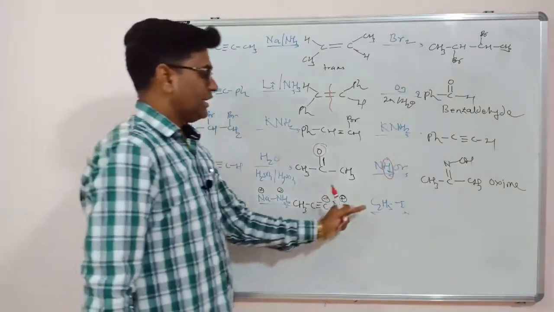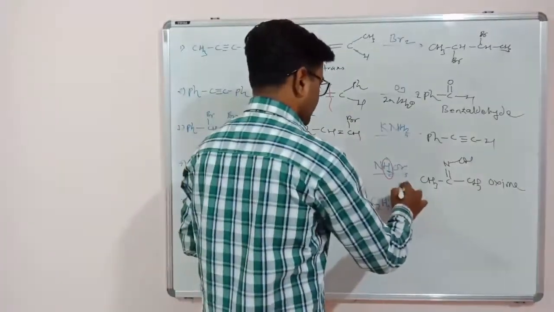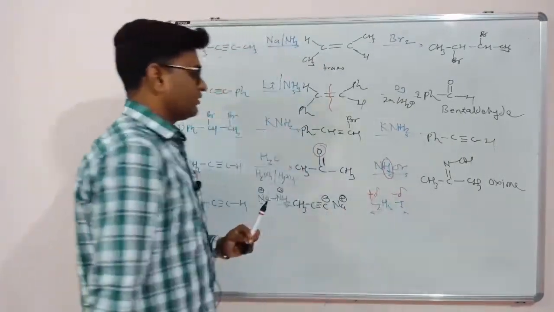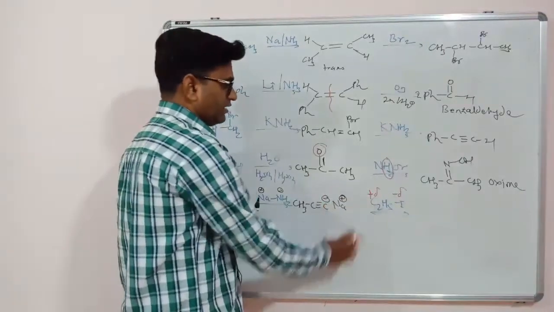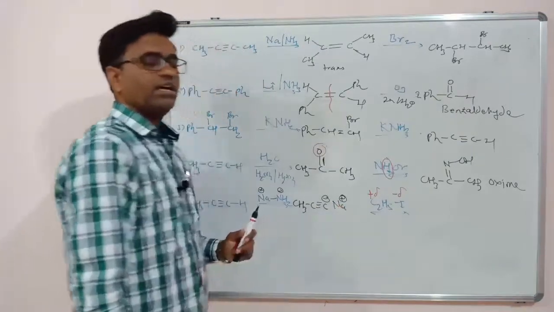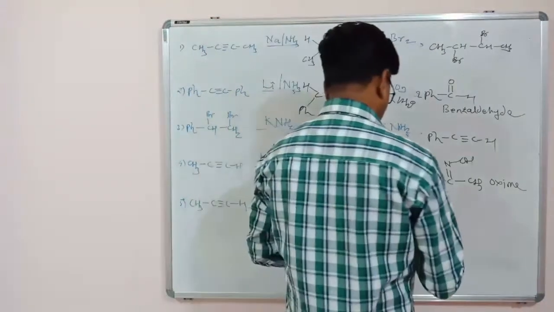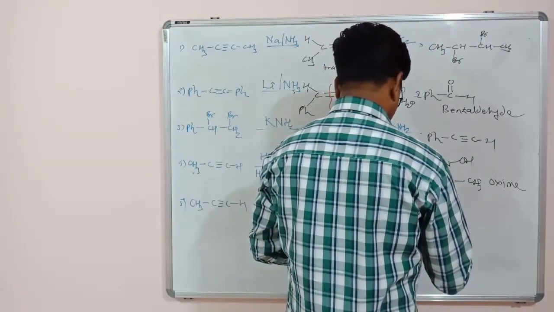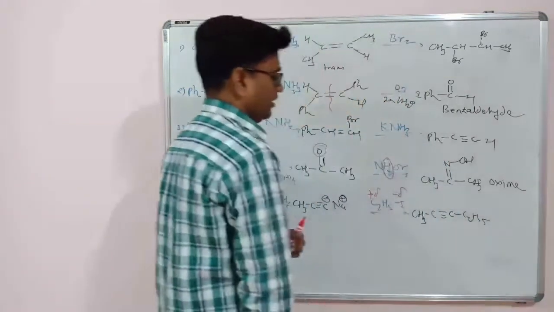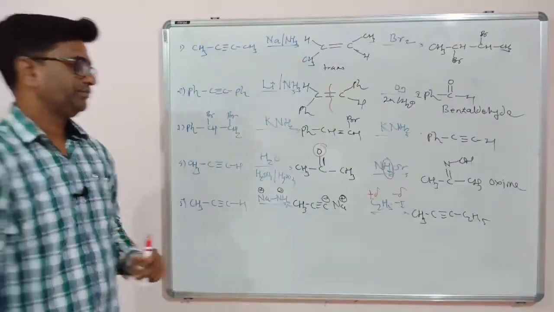Okay. Now we have this ethyl iodide. In ethyl iodide, iodine has a partial negative charge because it is an electronegative atom, and carbon has a partial positive charge. So this negative charge forms a bond with this ethyl CH2 and I minus will leave. I minus forms a bond with this sodium. NaI will be the byproduct and your product will be CH3, C, triple bond C, C2H5. So 1, 2, 3, 4, 5. So pentyne, 2-pentyne is the product.